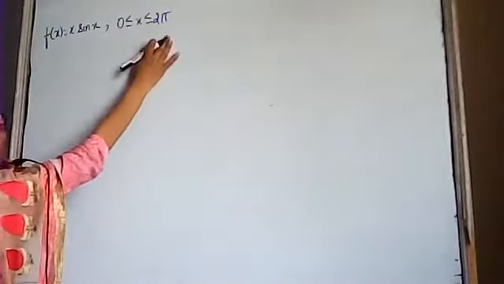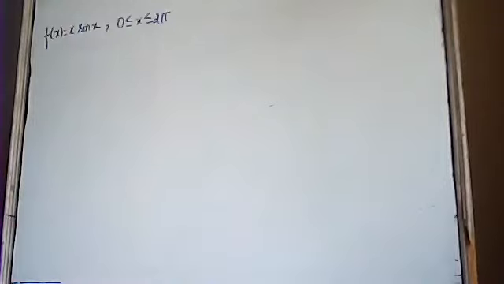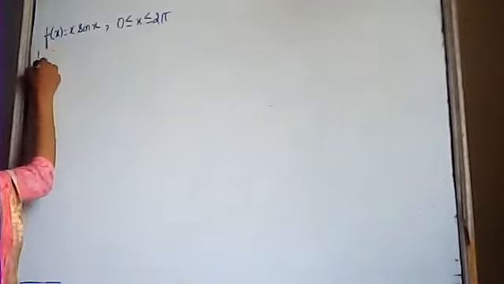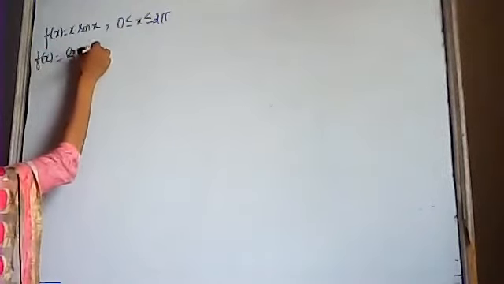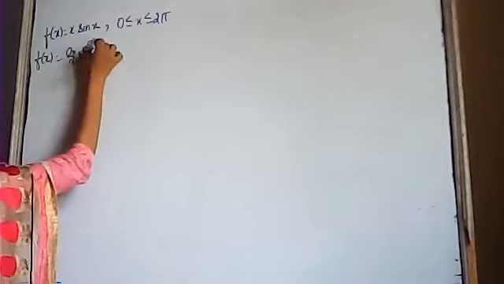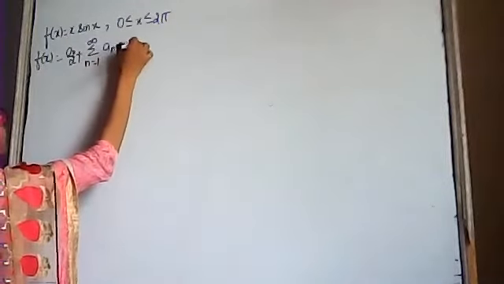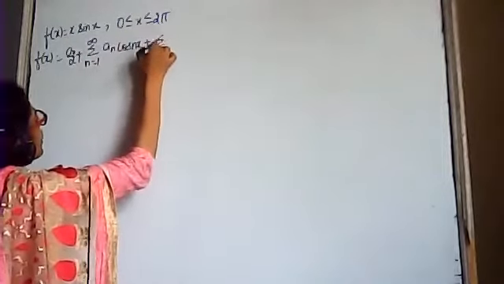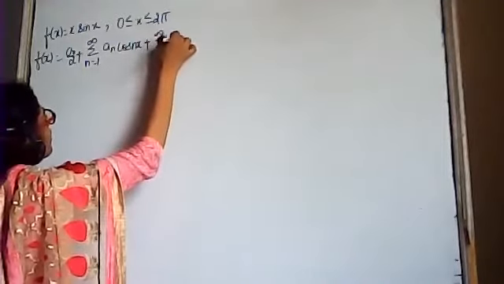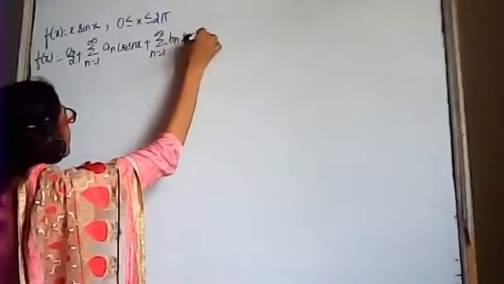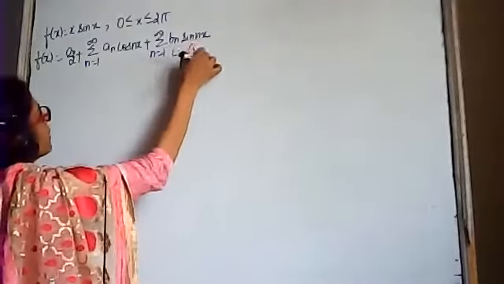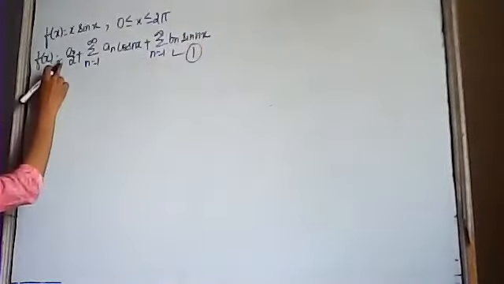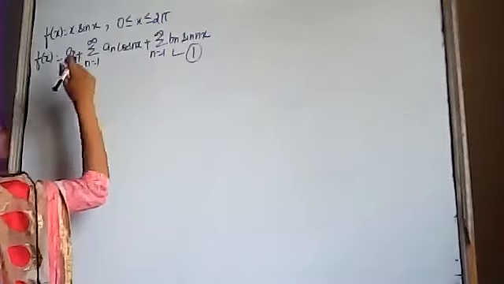Now the limits are from 0 to 2 pi, so the even-odd concept will not be applicable over here. First of all, the Fourier series is given by f(x) = a0/2 + summation n varies from 1 to infinity a_n cos nx + summation n varies from 1 to infinity b_n sin nx. This is equation number 1. Now we have to find the values of a0, an and bn.